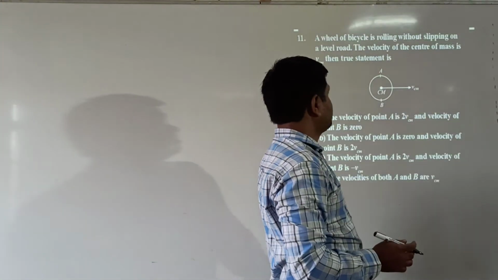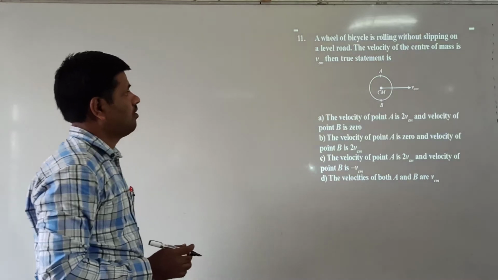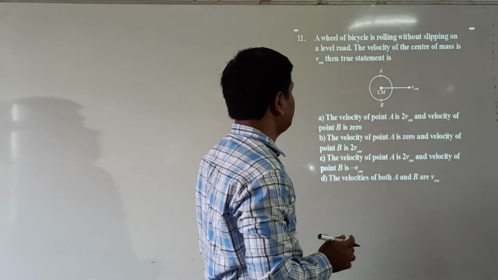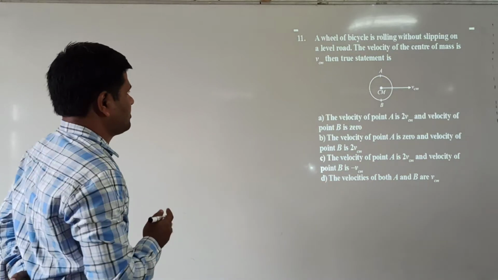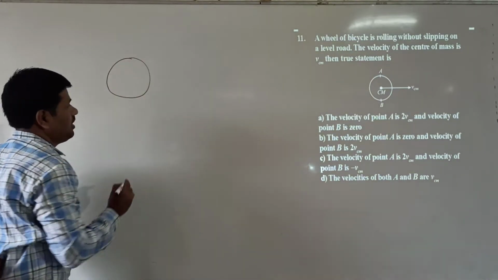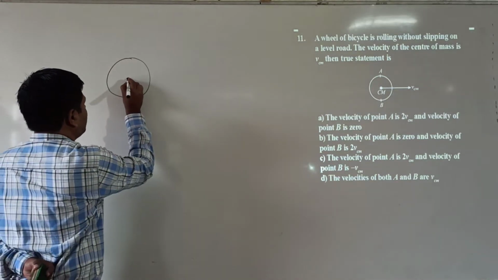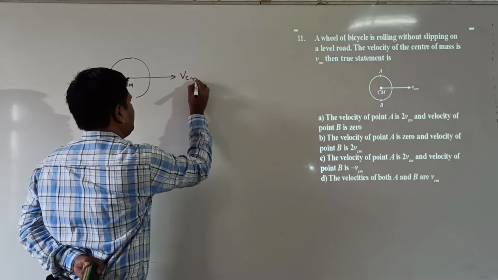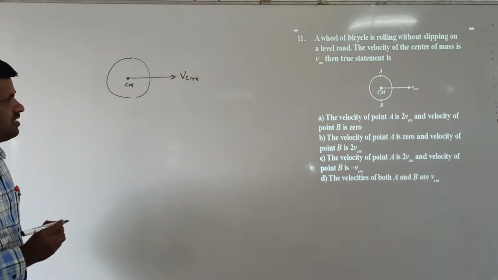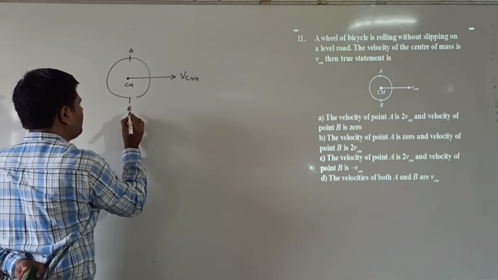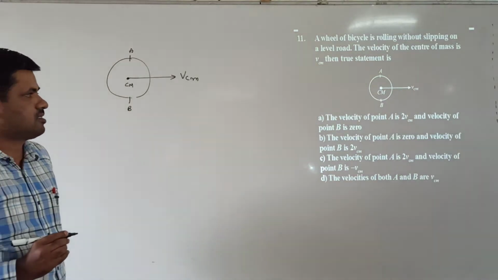A wheel of a bicycle is rolling without slipping on a level road. The velocity of the center of mass is Vcm. Then the true statement is... Now listen. Here Vcm is the velocity of the center of mass that is given. We have to find the velocity at points A and B.